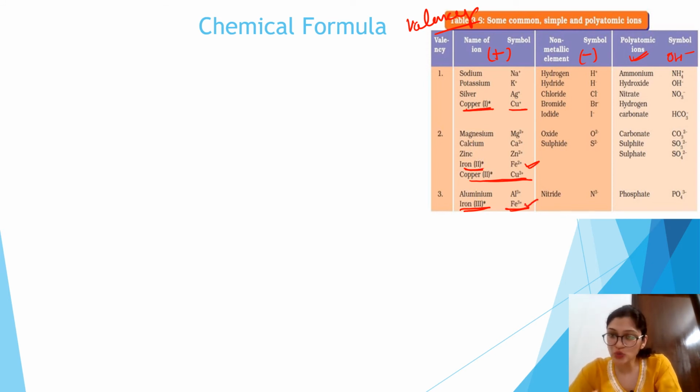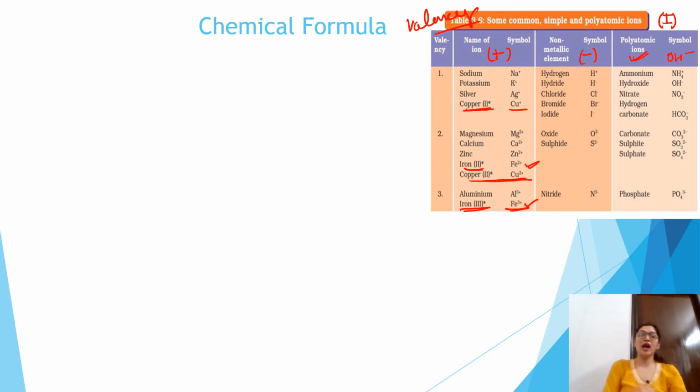So iron has two valencies, copper has two valencies. Whenever there is more than one valency, we write it in Roman numerals enclosed in a bracket. Like in the case of copper, it is written in Roman numerals and enclosed in brackets. That is the case of more than one valency, right?